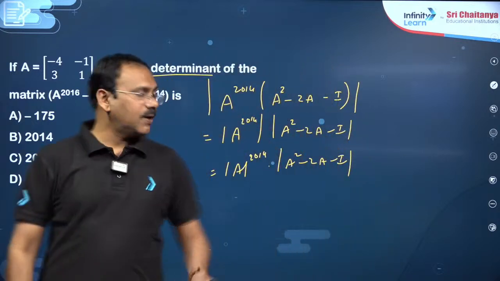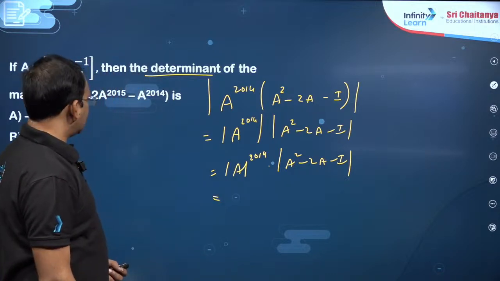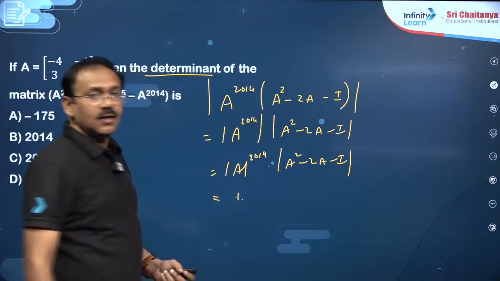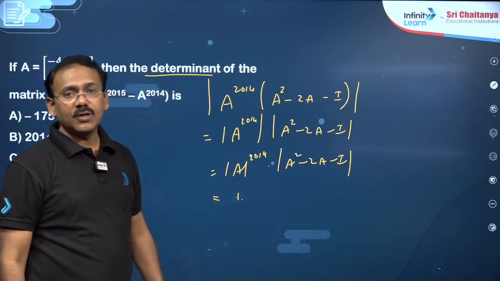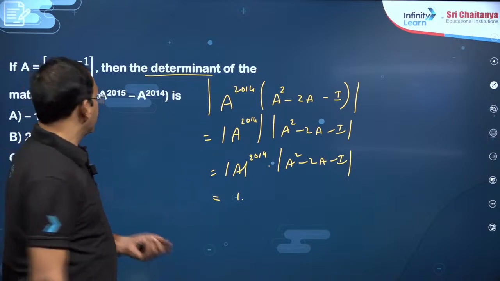Det A is nothing but, here, minus 4 plus 3 is minus 1, and minus 1 power 2014 is 1.